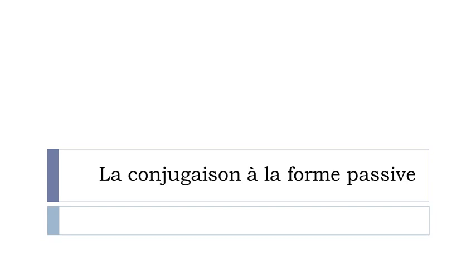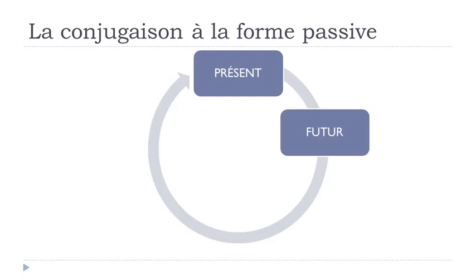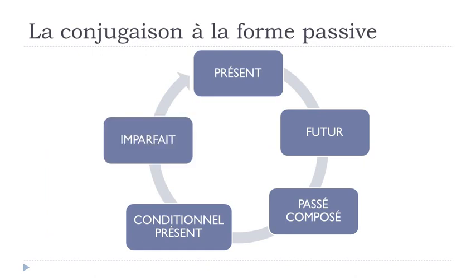So we saw la forme passive in the previous video lesson, so I definitely advise you to watch it if you didn't do it. And then in this lesson we'll take a few examples, or at least two examples, two verbs, and then we'll see how they go, okay? So remember that we will see in this lesson le présent, le futur, le passé composé, le conditionnel présent, and then l'imparfait. These are the tenses that we already covered in the previous lessons, okay? So that's the reason why we will try to see how they go in the passive form, all right?